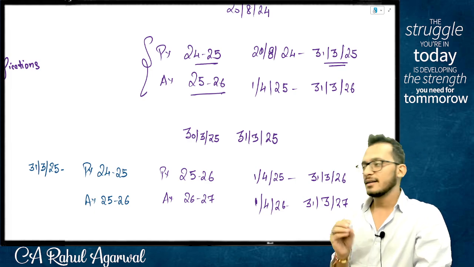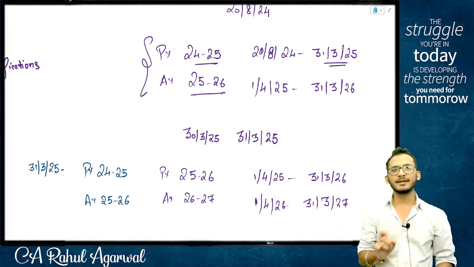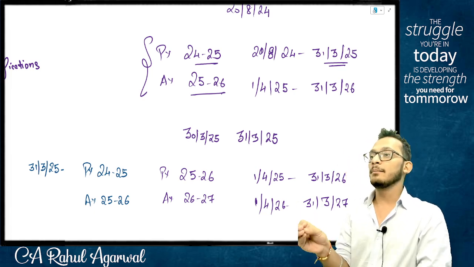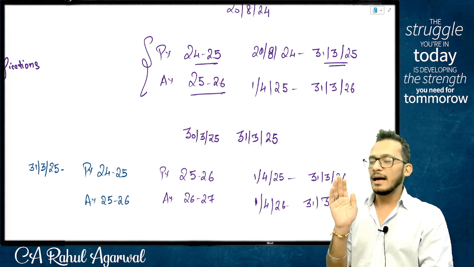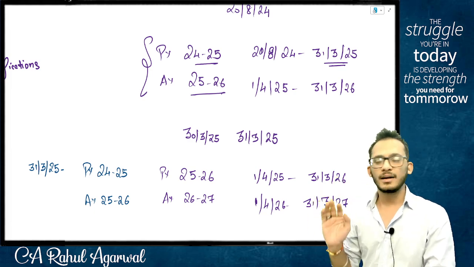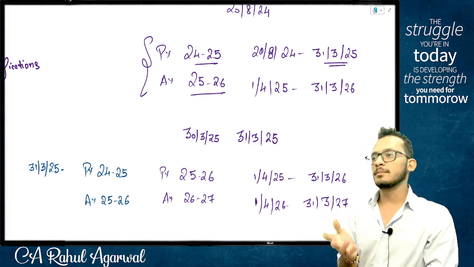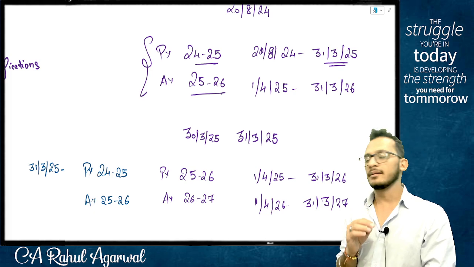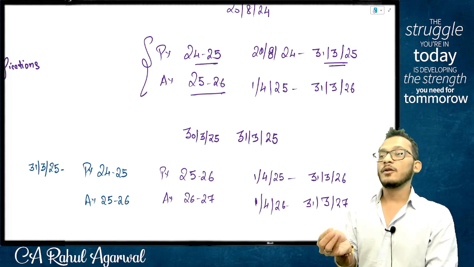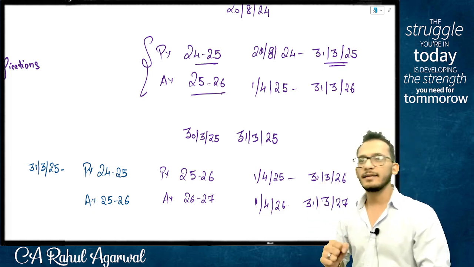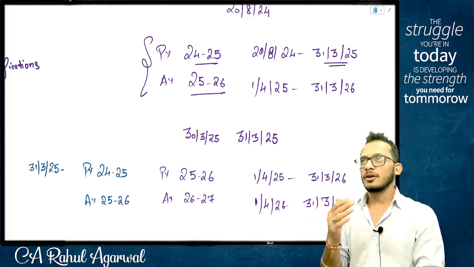Logic clear? Yes. In simple words, people, assessment year is always for a period of 12 months. Previous year can be for 12 months or less, as low as hours also, anything is permitted. How does it become less than 12 months? Very simple. If you are incorporated in the current year, if you are born in the current year, if your first source of income is coming in the current year, anything can happen.